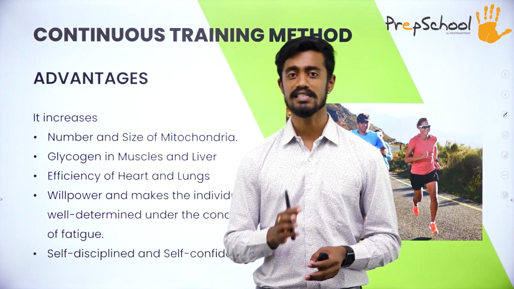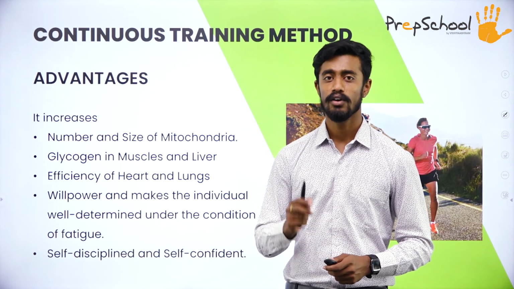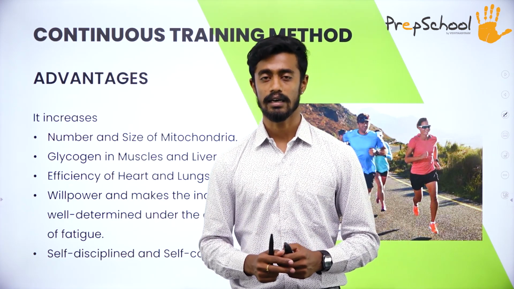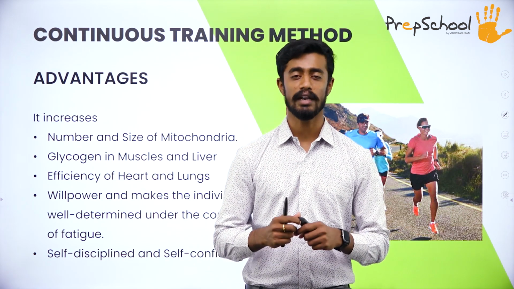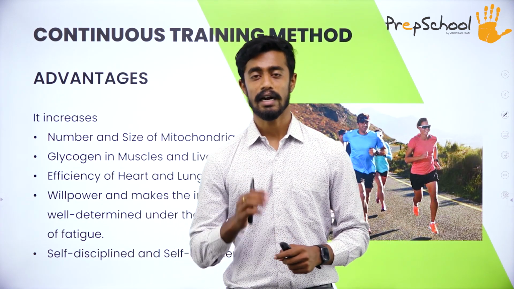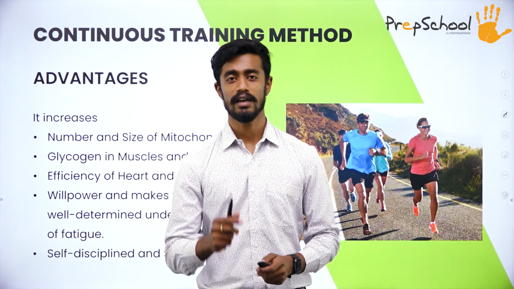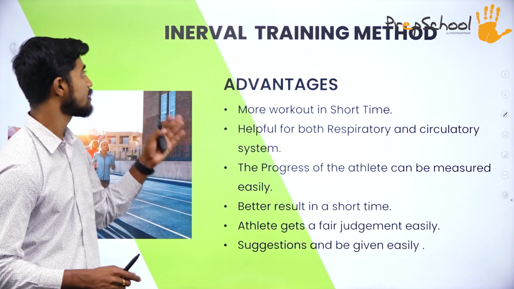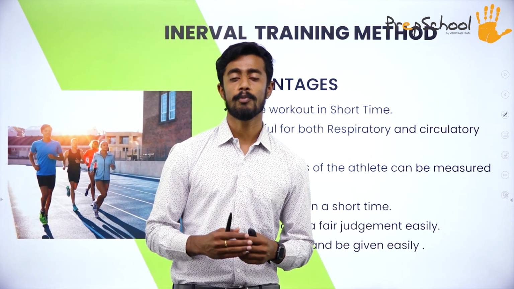Next, it increases the efficiency of heart and lungs. By doing continuous training method, we can easily increase the efficiency of heart and lungs. By doing continuous training method, we can improve the willpower of an individual and become well determined during the time of fatigue. At last, it develops the self-discipline and self-confidence of the individual. Coming to the next method of improving endurance, that is interval training method. Interval training method is also called repetition method.